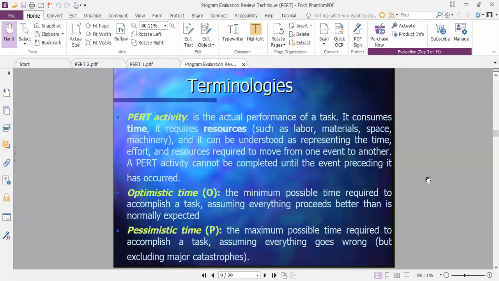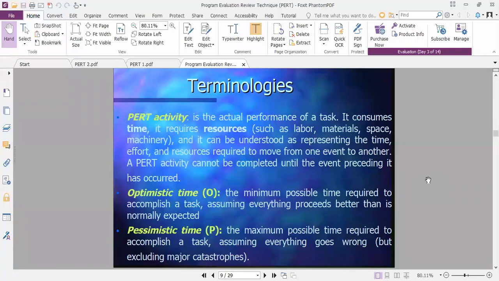So that is the particular optimistic way of thinking: the minimum possible time required to complete that task, and we have to think in that way only.